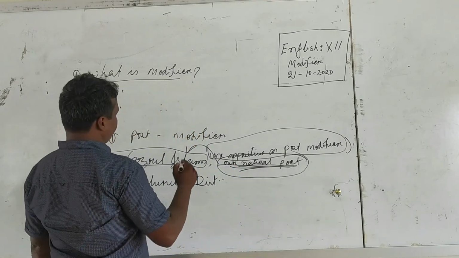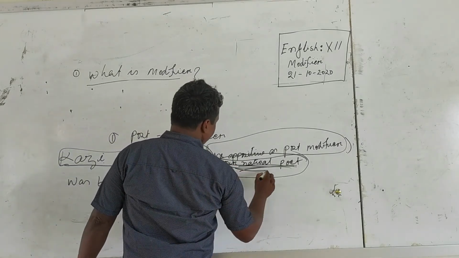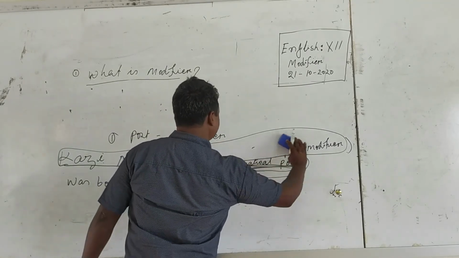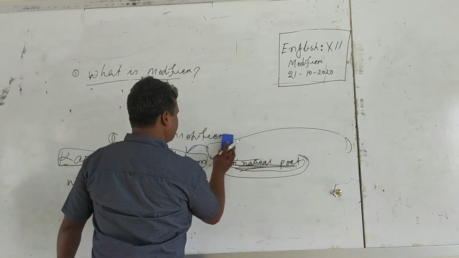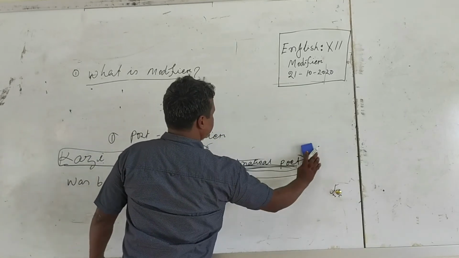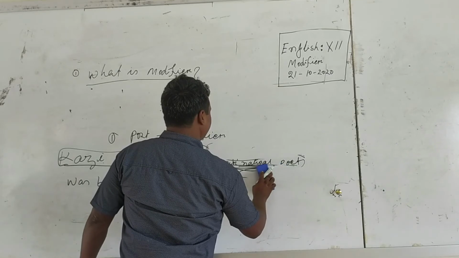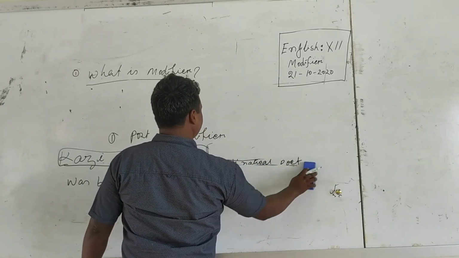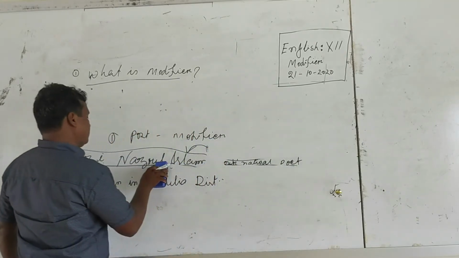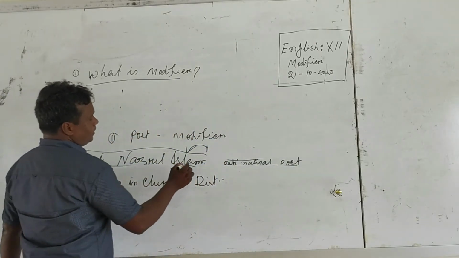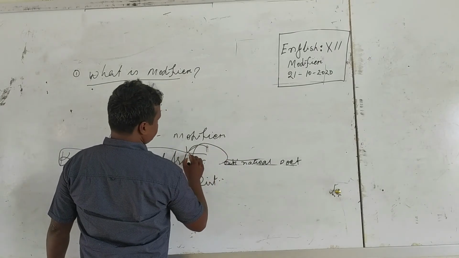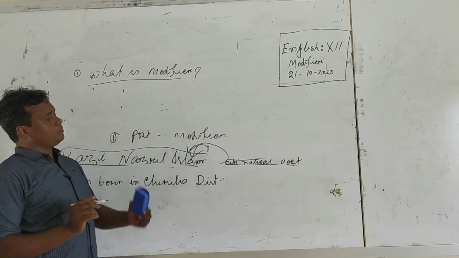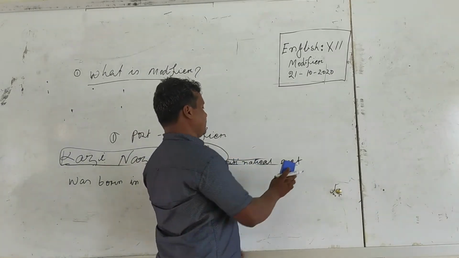Then we understand this: our national poet sits after the noun, and sitting here these words give more information about that noun, and our national poet modifies Qazi Nazrul Islam. Here our national poet is a post modifier.